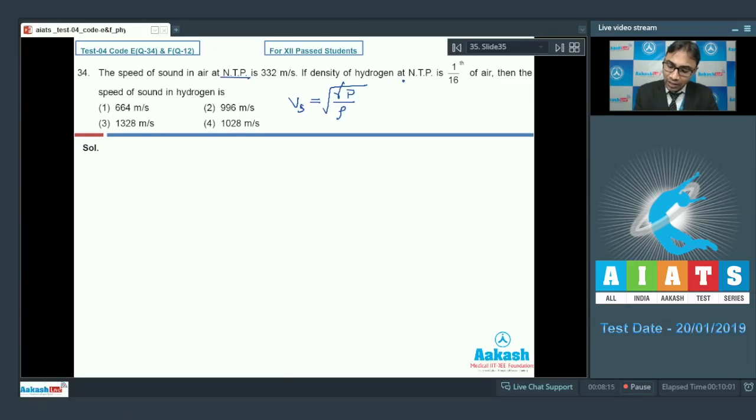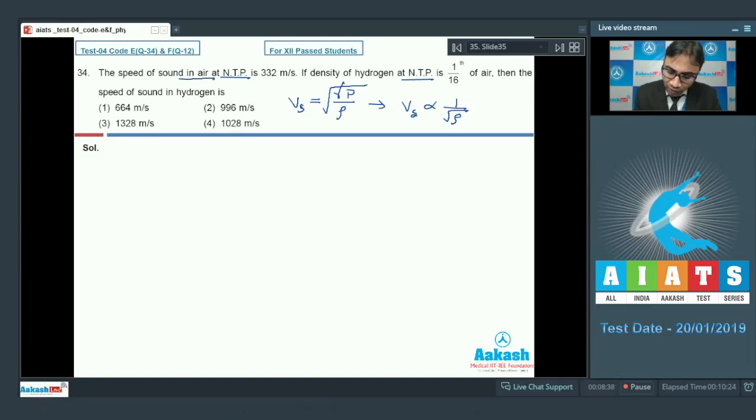Since both are at NTP, we can say that pressure will remain same, and we know that air behaves like a diatomic gas, so the gamma for air and hydrogen will remain same. So we can say from here that the velocity of sound will be inversely proportional to the square root of density, because gamma p will be same.